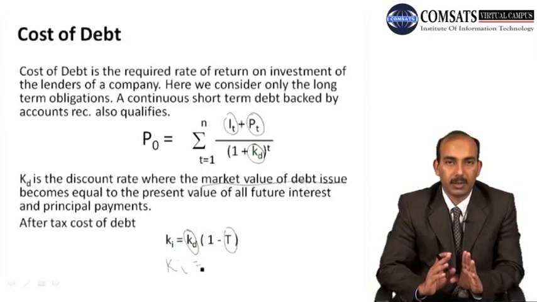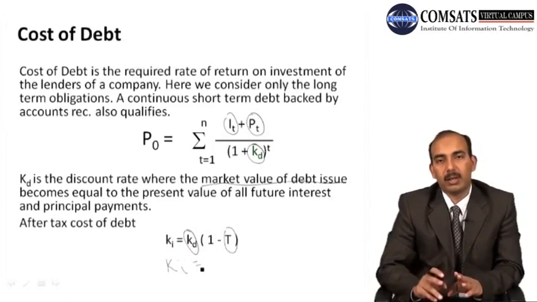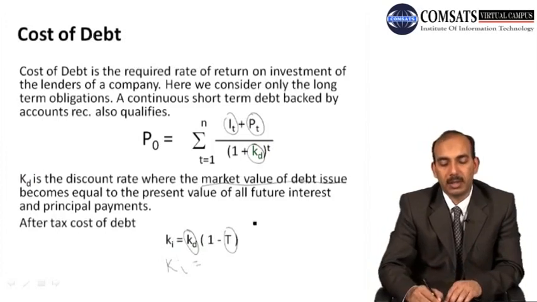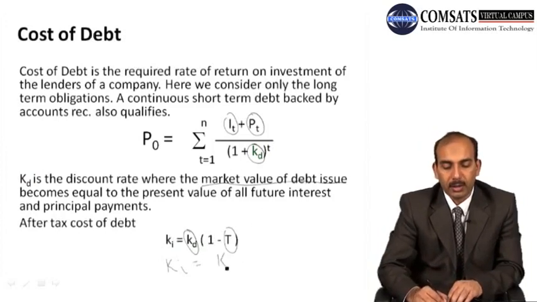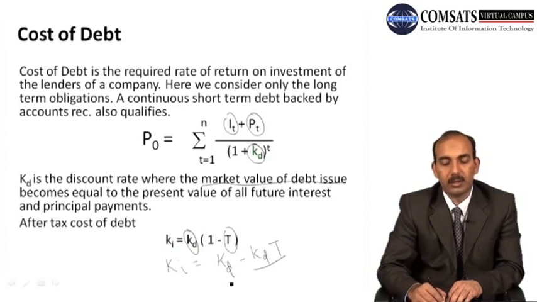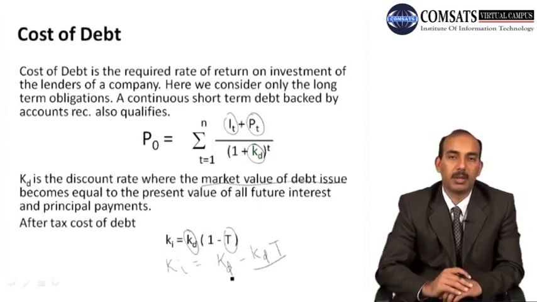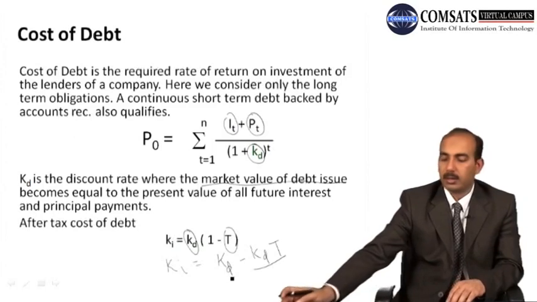So the cost of debt after tax would become KD into 1 minus T. Actually it is like KD minus KD into tax. So you deduct tax on KD from KD.